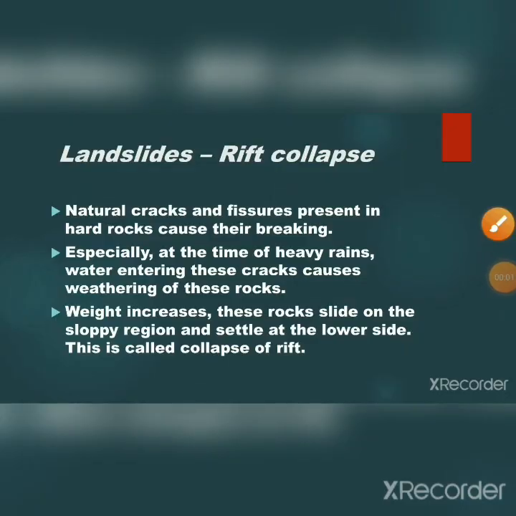Landslide, rift collapse. Natural cracks and fissures present in the hard rocks cause their breaking. Especially at a time of heavy rains, water entering these cracks causes weathering of these rocks. Weight increases, and the rock slides on the sloping regions and settles at a lower side. This is called collapse of rift.